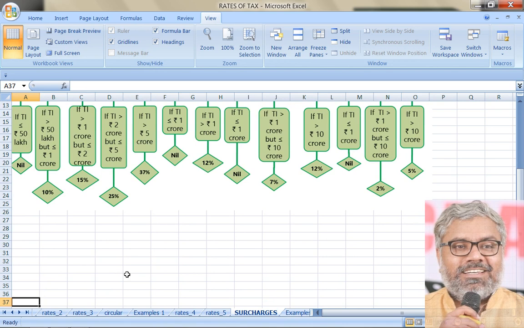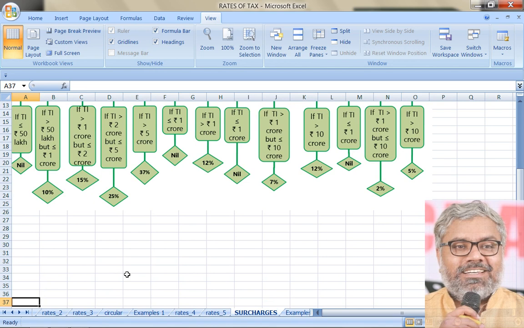Between 1 to 2 crores, which threshold is crossed? 1 crore. Which threshold is not crossed? 2 crores. So threshold is nothing but a limit. A limit for what? Only for testing whether the income has crossed it. If it has crossed it, then what rate of surcharge is applicable? Only to determine that.